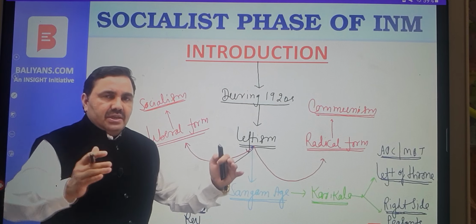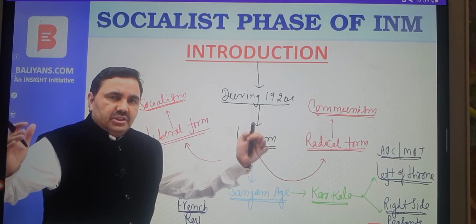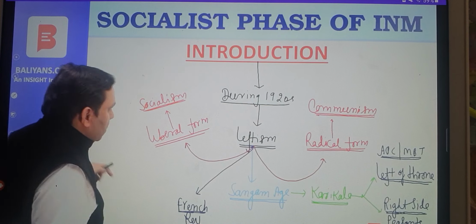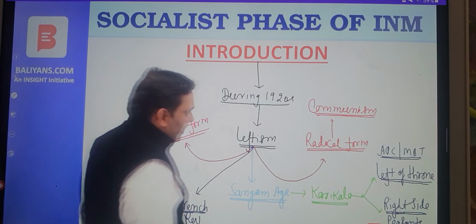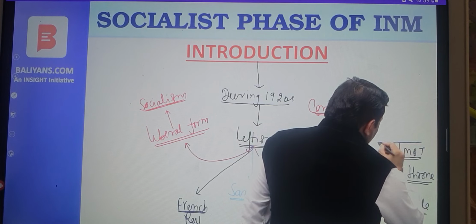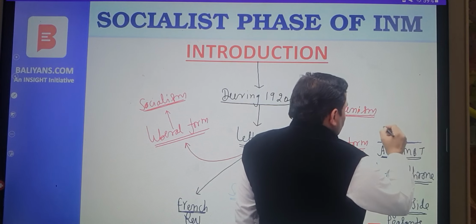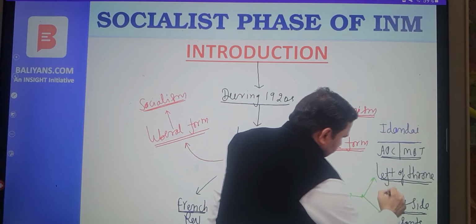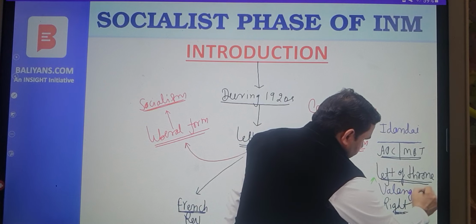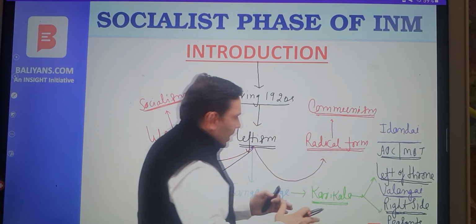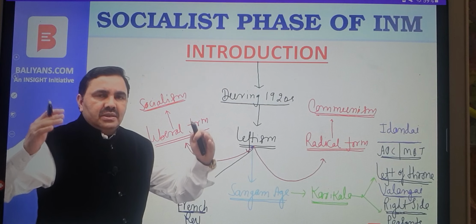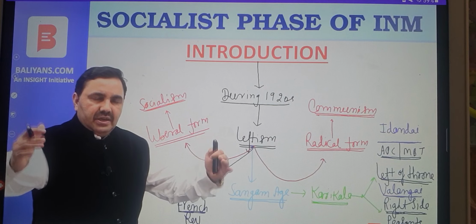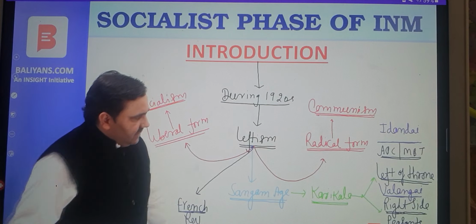With the passage of time, as secondary and tertiary economic activities gained momentum, artisans and craftsmen, merchants and traders started becoming rich. So there was a clash and conflict between the groups involved in secondary activities and the groups involved in primary activities. Those who used to stand on the left side were known as Idangai. Those who used to stand on the right side were known as Valangai. Valangai means rightist group. Valangai is the Tamil term for the right. Idangai is the Tamil term for left. So concept of left, Idangai, Valangai emerged in India in Sangam age. That's the Indian concept of leftism and rightism.